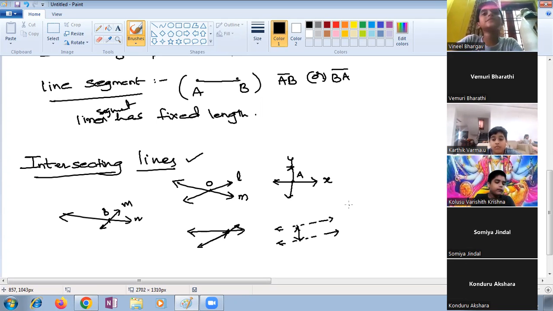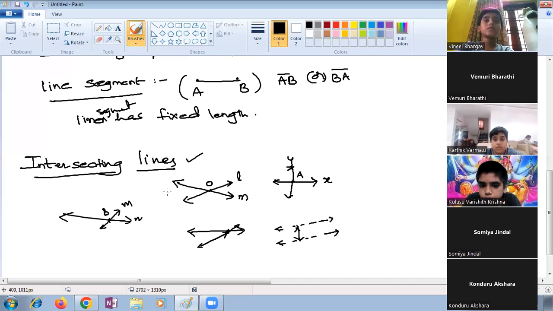Where do you observe intersecting lines? Suppose a track is moving to another track. Do you observe that in railway stations, at some point of intersection, they are changing from one track to another track? They are crossing each other, moving from the first track to the third track. How is it happening? They are intersecting another track and moving, yes or no? Yes, ma'am. Right. Please remember those things.